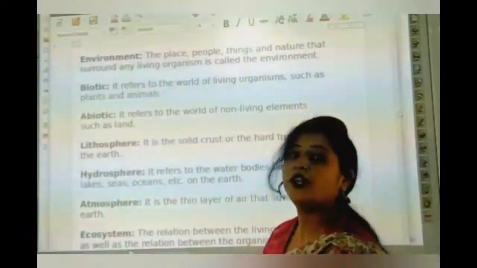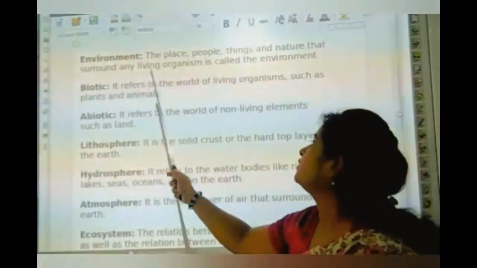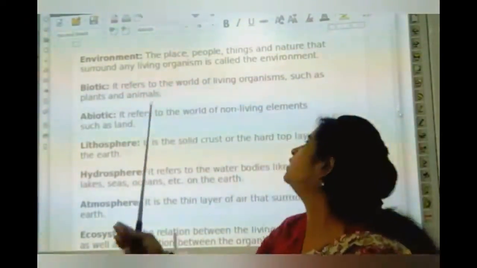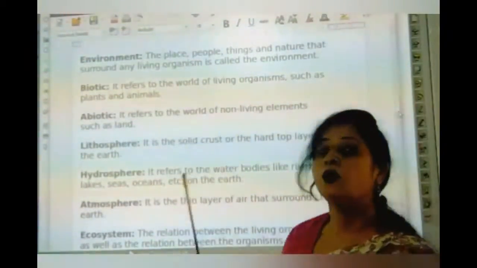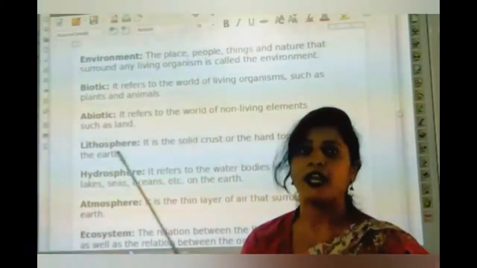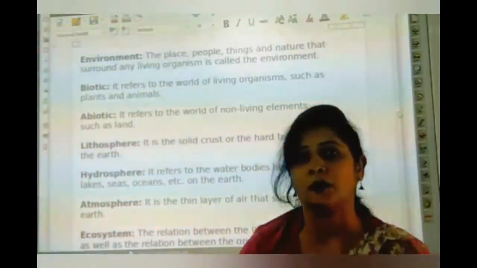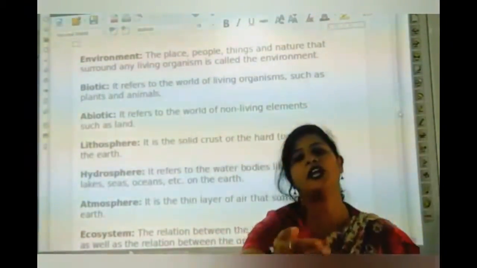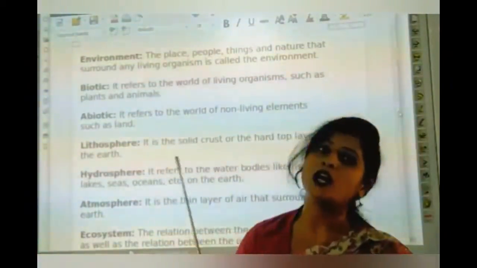Now next we define the biotic. What is biotic? It belongs to the world of living organisms, such as plants and animals. They are the living organisms, and they all are included in biotic. It means plants and animals have a life, so they are included in biotic. That is the definition of biotic.